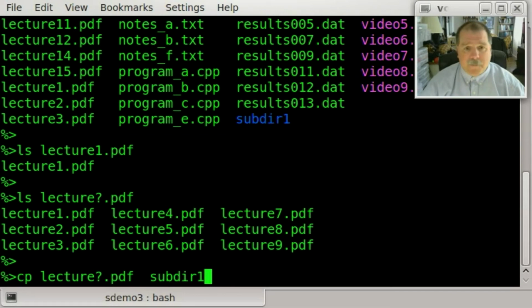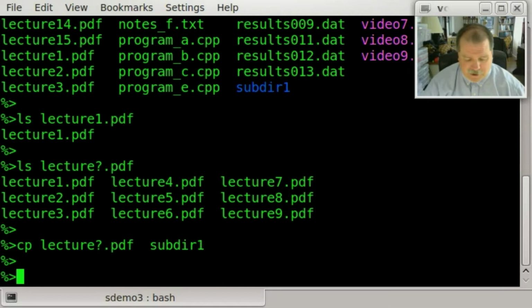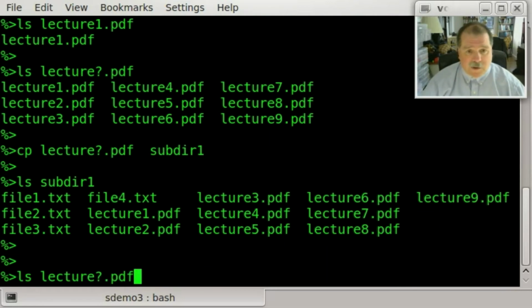Okay, and when I do that, I've copied that entire series of files, lecture 1 through lecture 9.pdf, into the directory subdir1. I can prove that to you. I'll do an ls subdir1, and you'll see they'll all be there now. There they are, in addition to other files that happen to be there already. So that's a very useful thing to do. So that question mark can be used to match a single character.